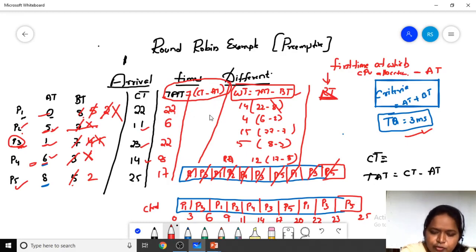So the response time of P1 is equal to 0.